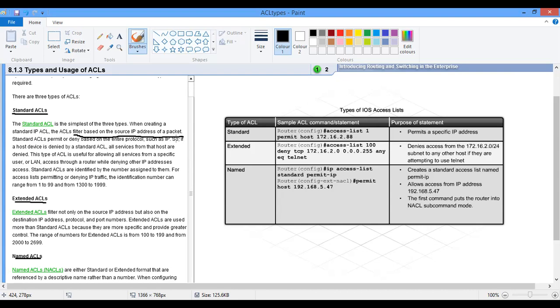This is very important. The ID number ranges from 1 to 99, and this to that as well.